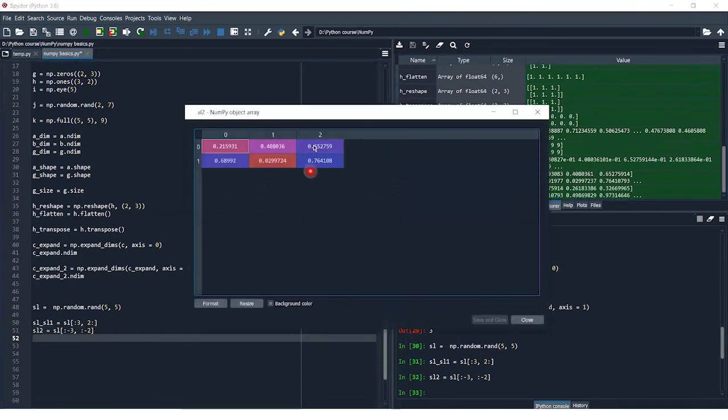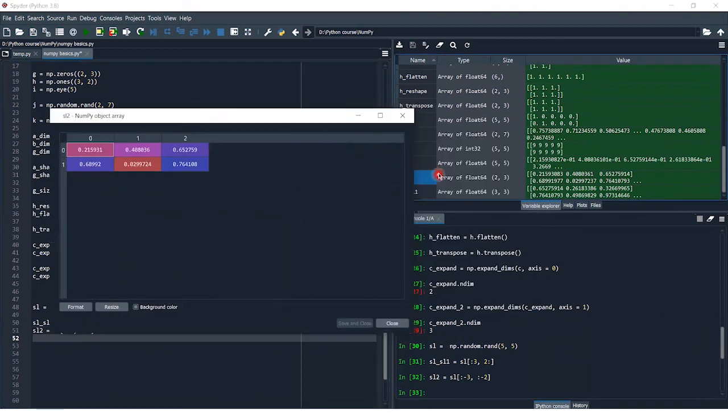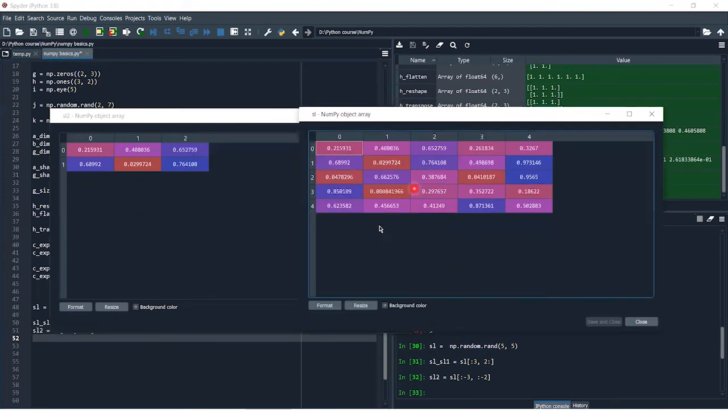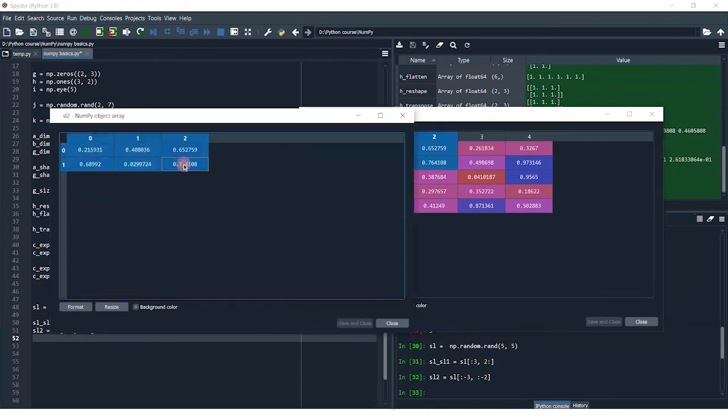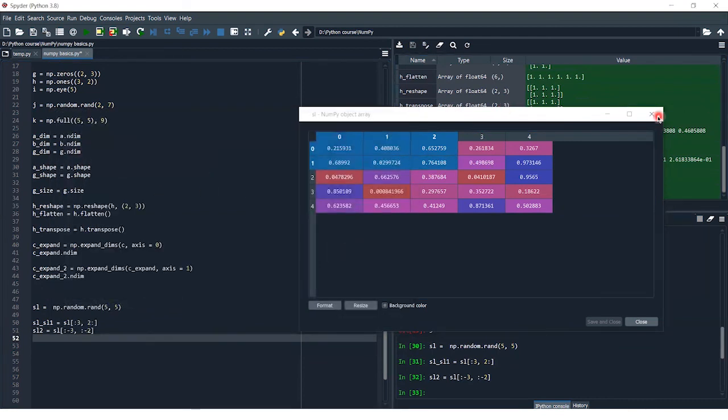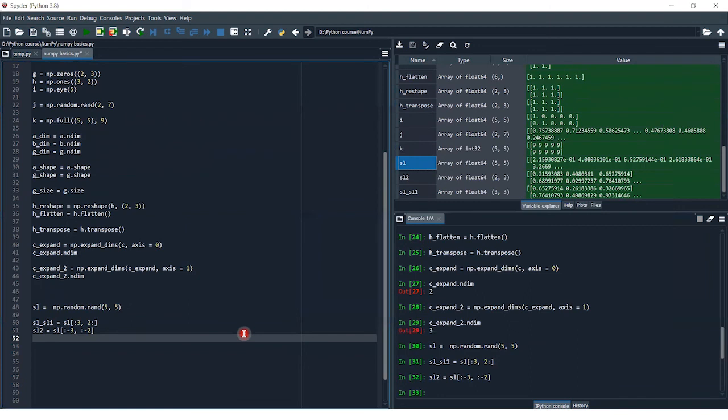Try something new: I have discarded the last 3 rows of this matrix and the last 2 columns of this matrix, so I get this small matrix in my new matrix. So that's all about slicing.